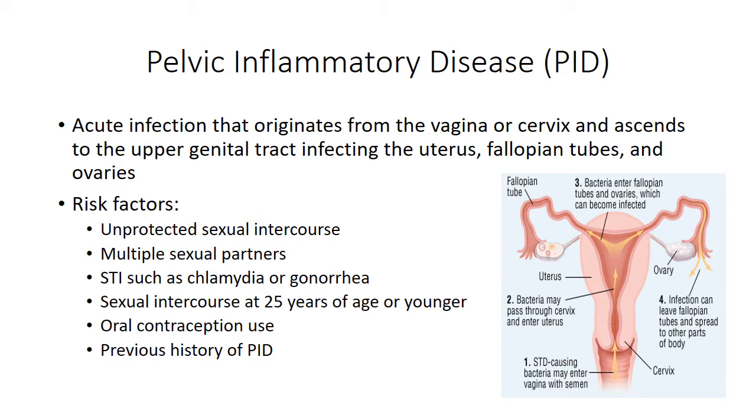Pelvic inflammatory disease, or PID, is an acute infection that originates from the vagina or cervix and ascends to the upper genital tract, infecting the uterus, fallopian tubes, and ovaries. Risk factors include unprotected sexual intercourse, multiple sexual partners, STIs such as chlamydia or gonorrhea, sexual intercourse at 25 years of age or younger, oral contraception use, and previous history of PID.